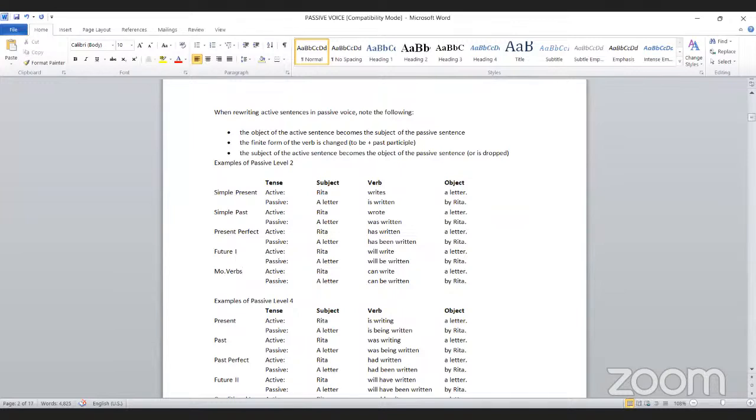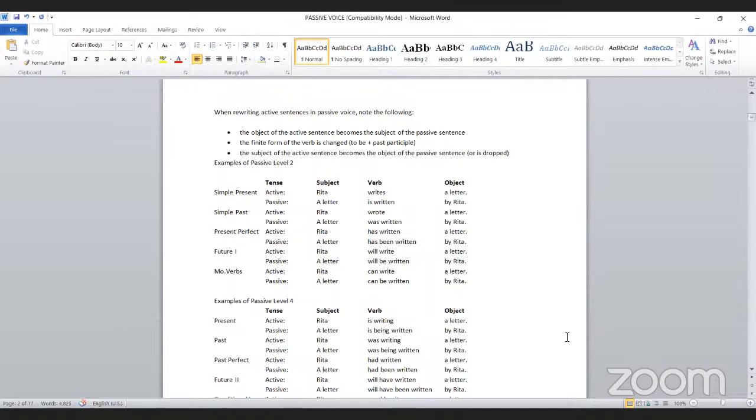For such cases, we use modal verbs. Here we have a sentence with a modal verb: Rita can write a letter. That means we are talking about an ability. When it comes to passive, a letter can be written by Rita.